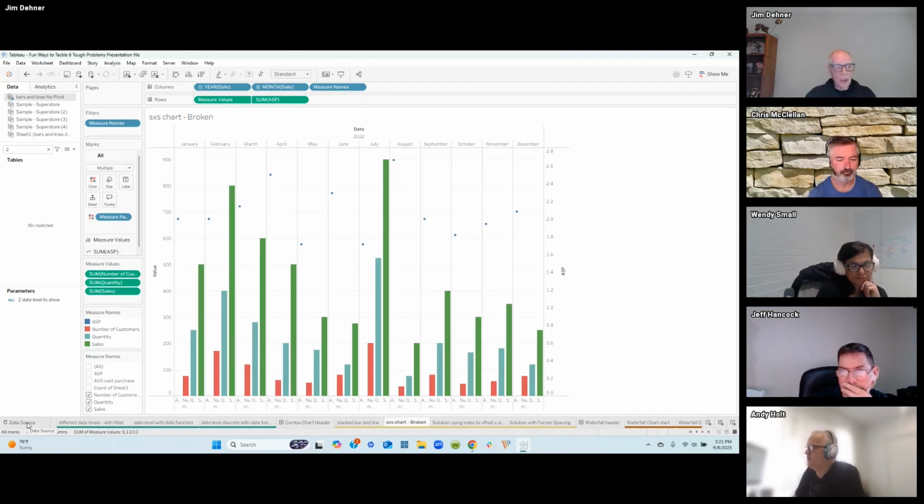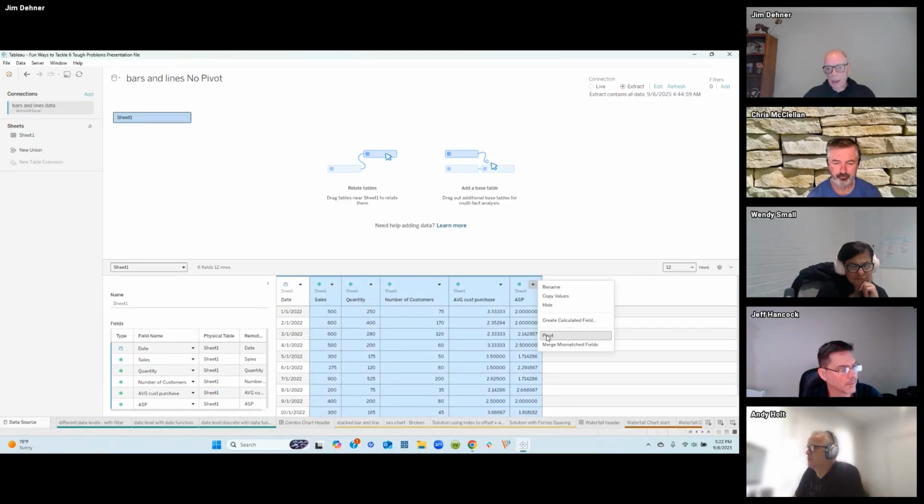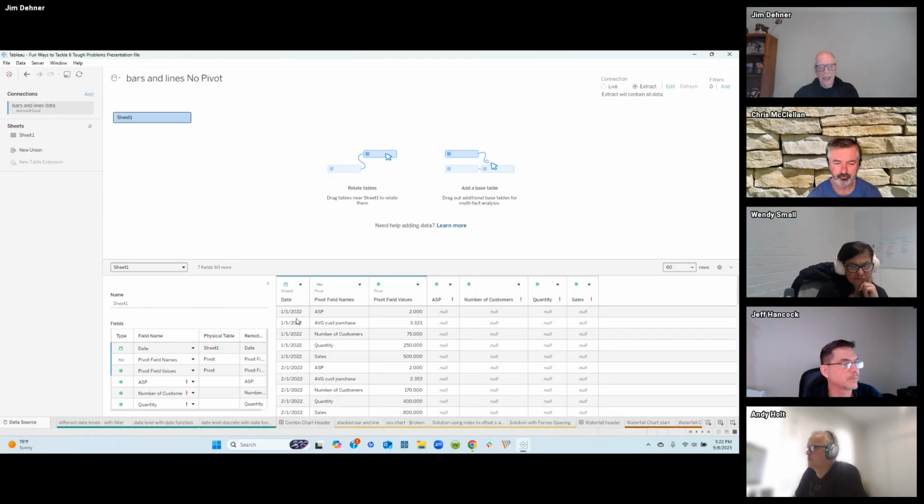First thing we're going to do is we're going to go back to our data source. And what I want is I want 5 dates here, one with sales, quantity, customer, and with each of our metrics. So we're going to pivot this data, so that we got a data set that now looks like this. And I've got an ASP for each date, and I've got a number of customers for each date. And we're going to use that to create this chart.